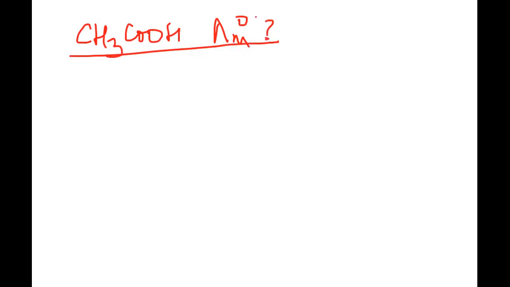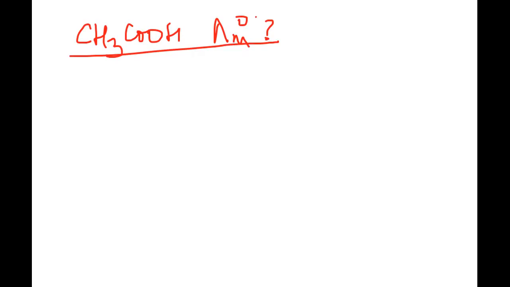Suppose we want to find out the molar conductance of acetic acid at infinite dilution. This is what we want to find out. How will we find out? The graphical representation will not help. So the alternate method is, by knowing the molar conductance of certain strong electrolytes containing these ions, we can arrive at the molar conductance of acetic acid.